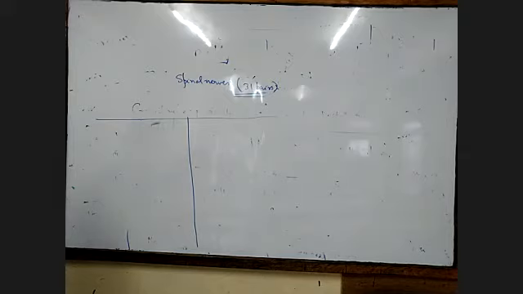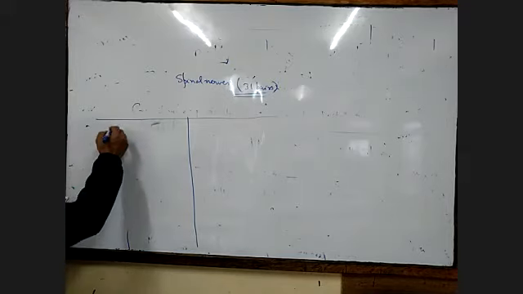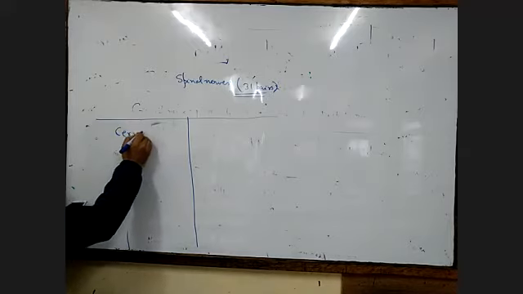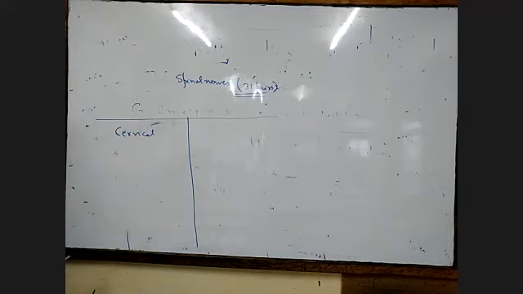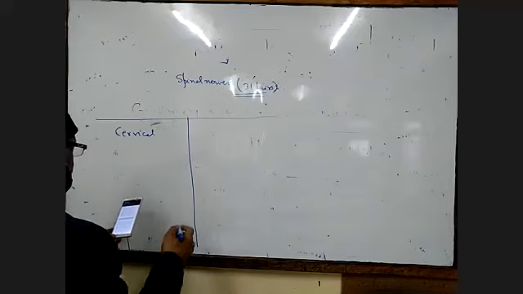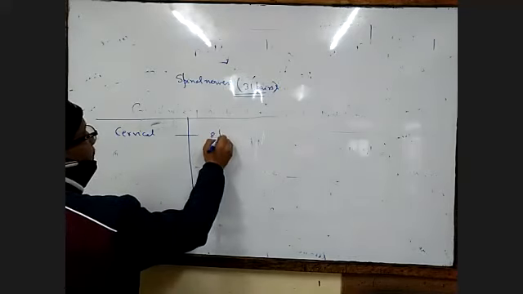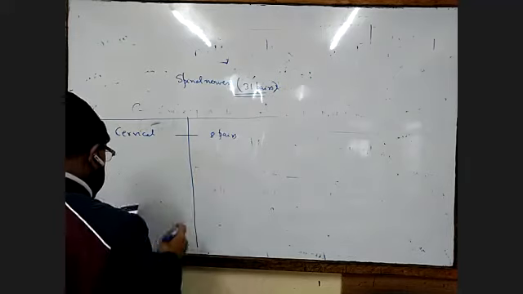Okay, now the names are there. Number 1 is the cervical. The vertebral column near the neck is called cervical, and the nerve that arises from the cervical is called the cervical nerve. Cervical spinal nerves. Cervical are 8 pairs.